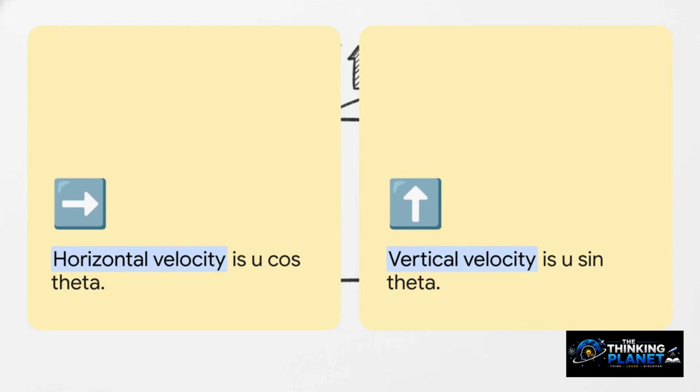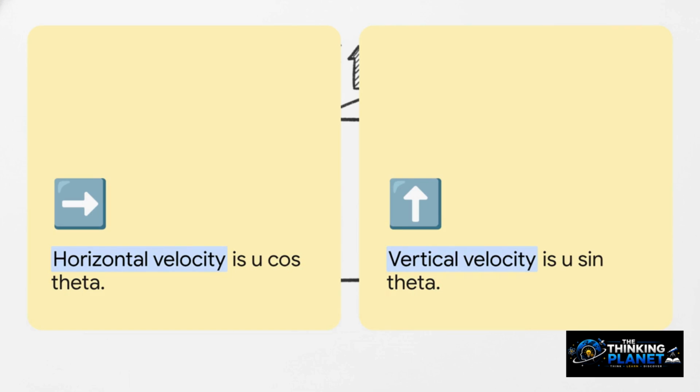Now, here is the ultimate secret to figuring out how projectile motion works. It's all about the divide and conquer technique. Trying to calculate a curved, arc-like path all at once is just incredibly messy, so physicists simply don't do it. Instead, they split that motion into 2 completely separate parts that just happen to occur simultaneously.